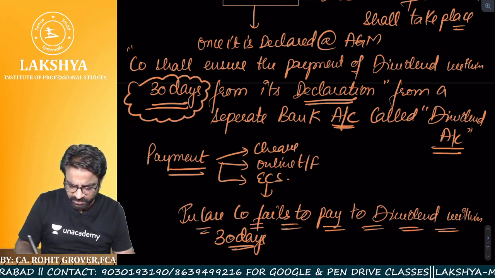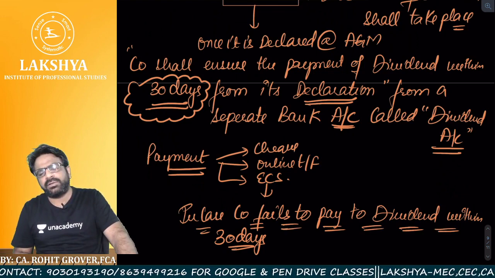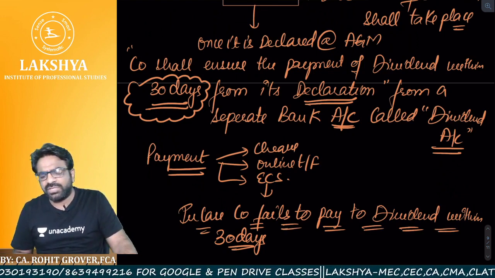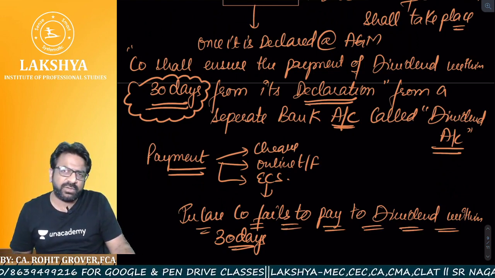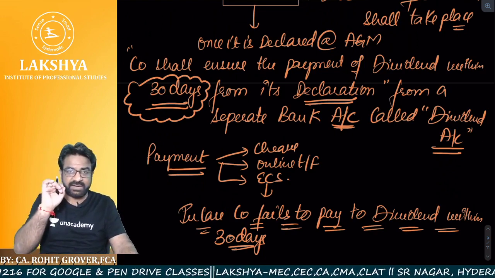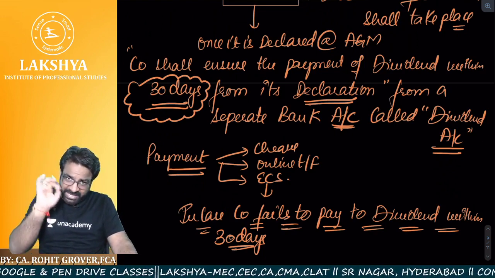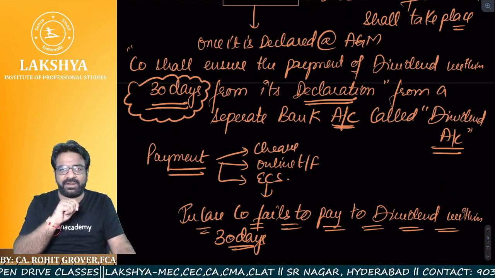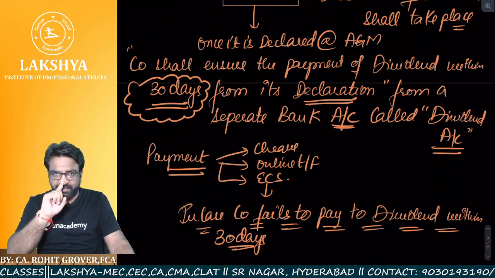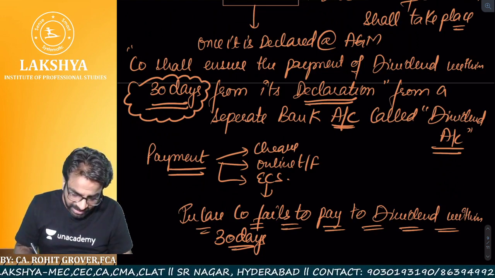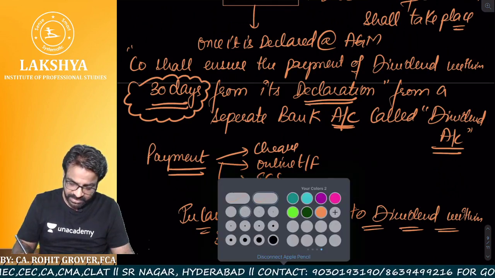Suppose the company was about to pay 10 crores of dividend. Out of 10 crores, 9.9 crore is paid. Sir, 0.1 crore, 10 lakhs is left. But something is left. If it is the company's fault, that the company has not paid the dividend or was unable to pay the dividend, remember one thing I am saying, if the company fails, what is the word I am using?